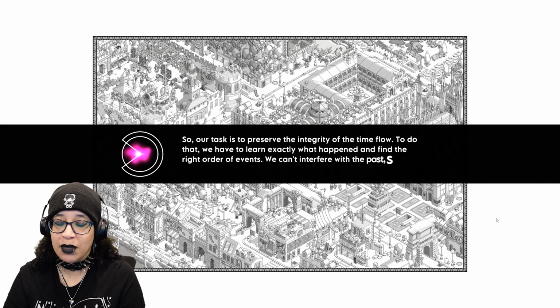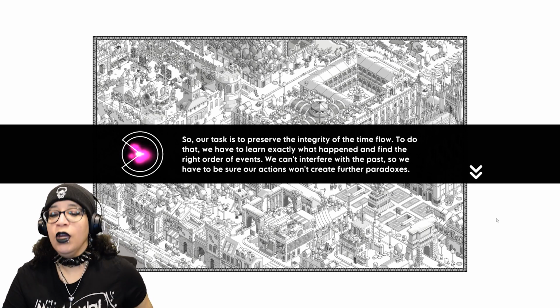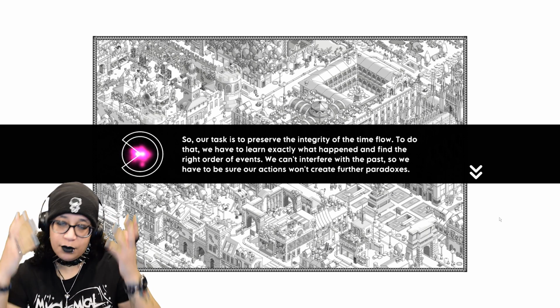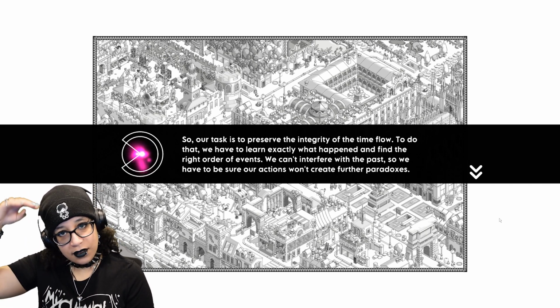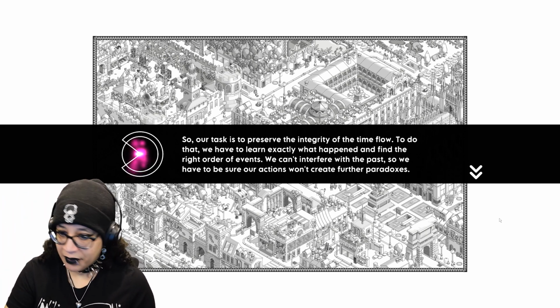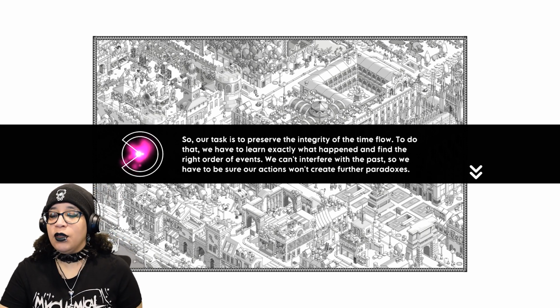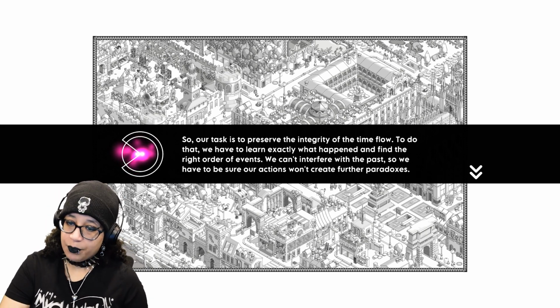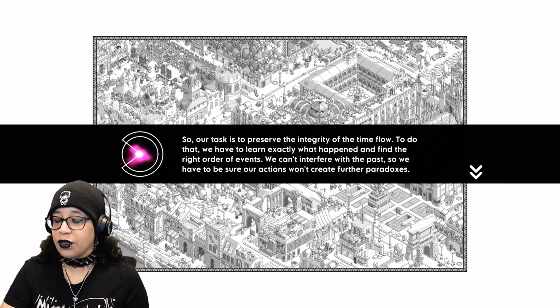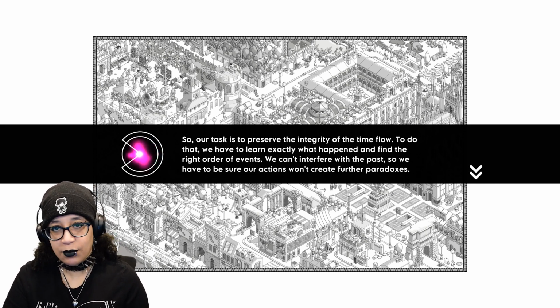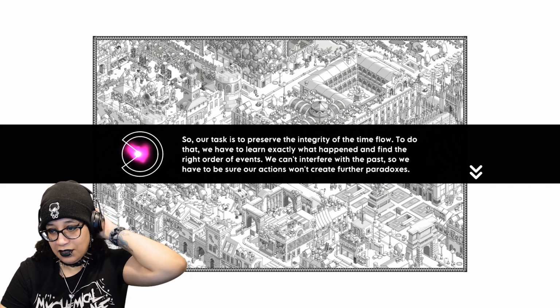This is so complicated, but I think I understand. To do that, we have to learn exactly what happened and find the right order of events. We can't interfere with the past, so we have to be sure our actions won't create further paradoxes. I almost said problems because I was predicting what it would say next and it didn't.